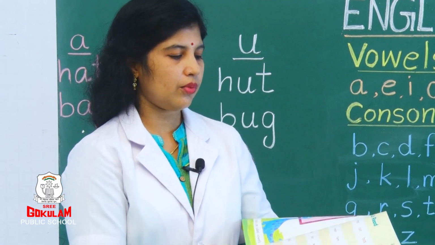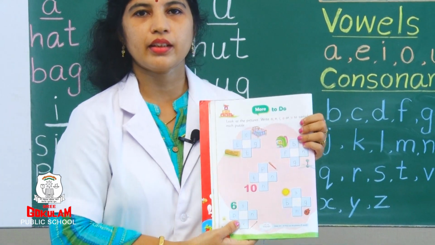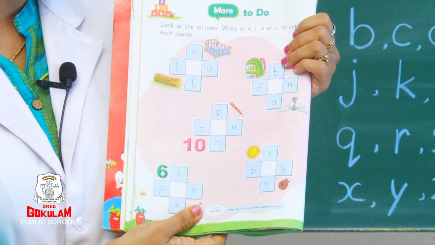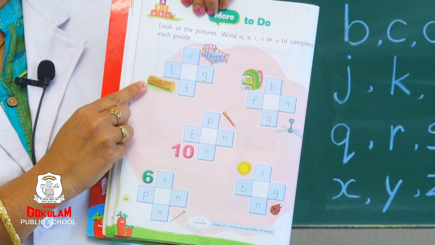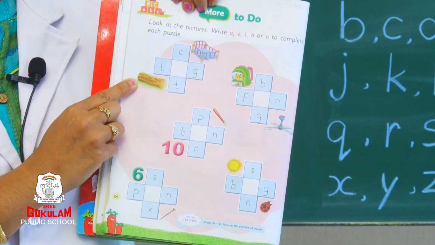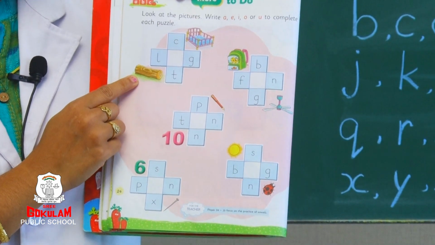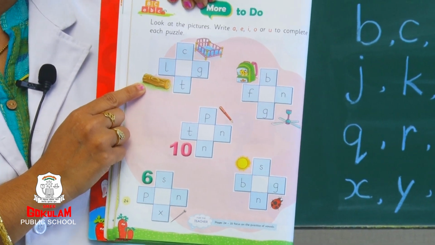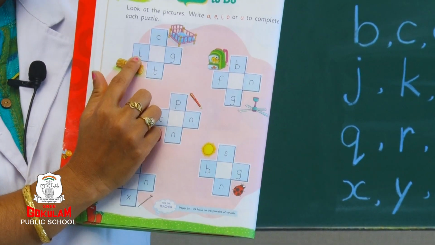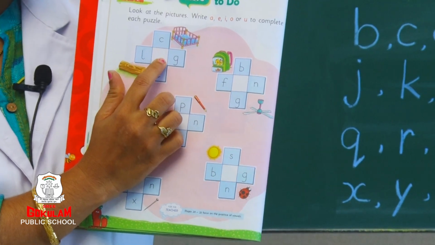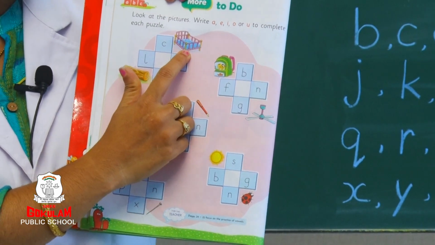Now we have one worksheet here. See here. Can you see? Yes. See the picture, first picture. Can you see the picture here? What is this, children? We learned in last class. What is this? Yes, it is log. What is the sound coming for log? L. L means which letter will come? L. L. Lo. O means O. G. Log.